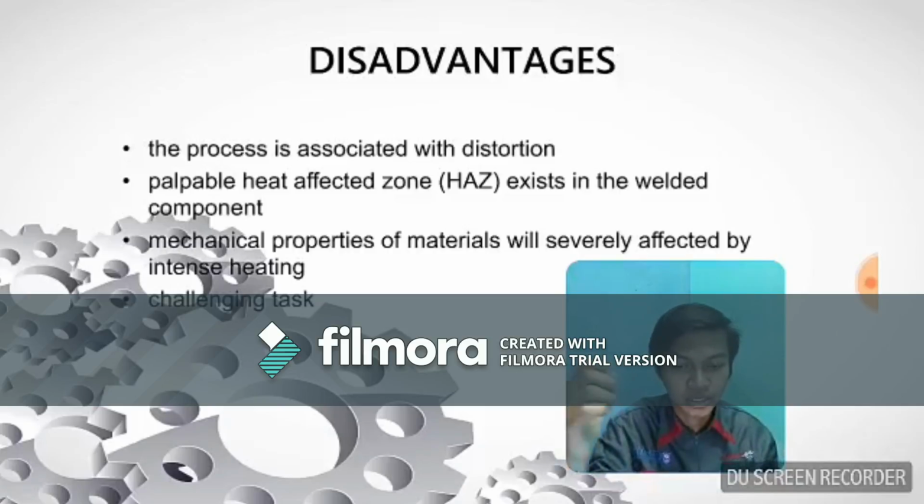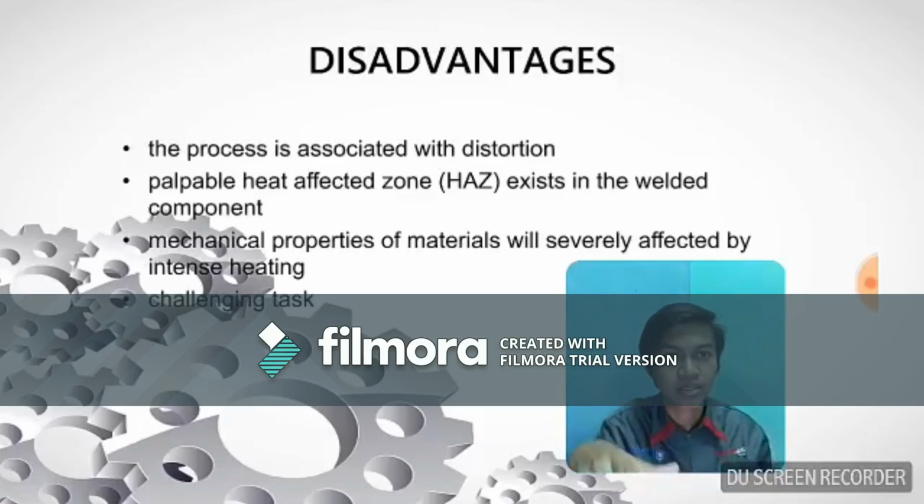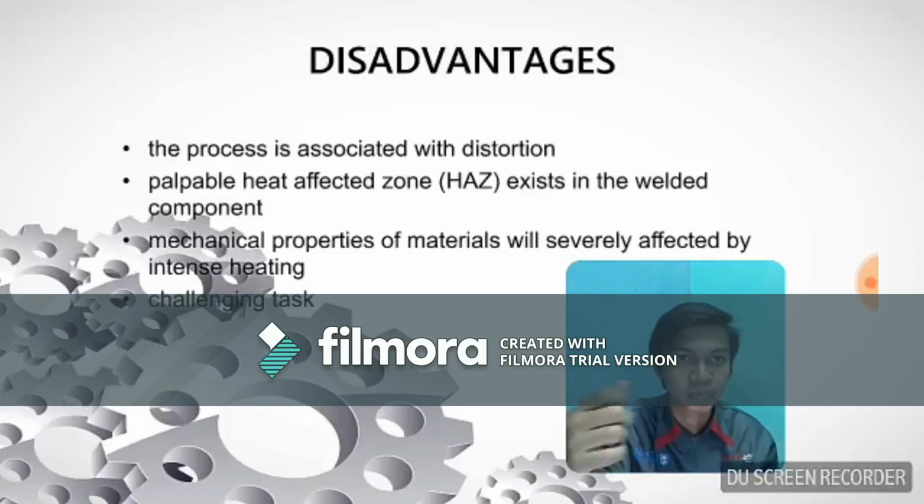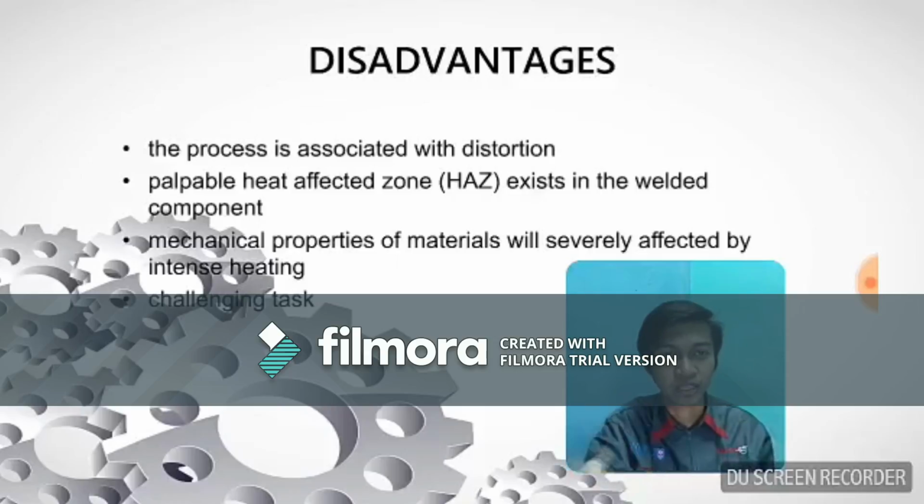Besides, the mechanical properties of the parent materials will be severely affected by heat intensity. So when we weld, we apply a very high temperature to that component, and the mechanical properties will be affected by that. And the last one is it is quite a challenging task to join dissimilar metals by fusion welding.